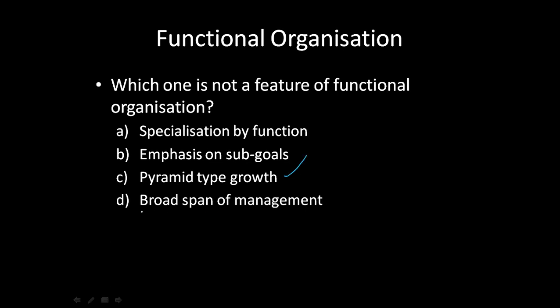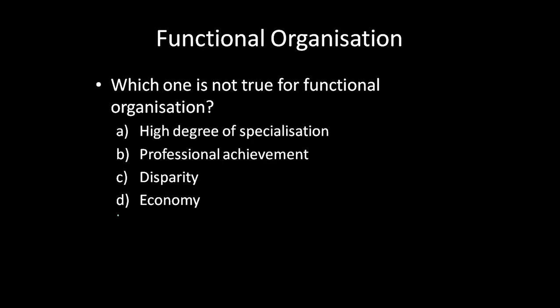Broad span of management. Now the answer is broad span of management. Okay, this is not a feature. Usually under functional organization, the feature is limited span of management. That means not too many people can be controlled by one superior. So we have a lot of levels, a lot of superiors and a lot of subordinate relationships. Okay, so span of management is limited. It is not broad. That's why the answer is broad span of management, option D, which is not a feature of functional organization. Let us move to the next question.